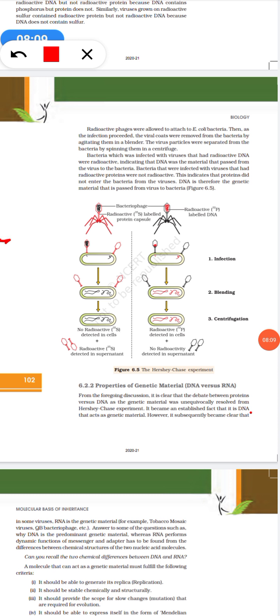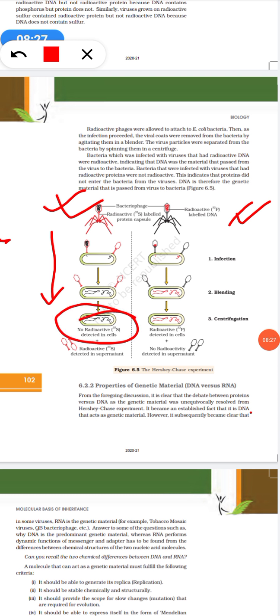So here we have the radioactive label S35 on the protein, and here the DNA is radioactive P32. So what happened when it entered? Okay, when the protein entered, this particular bacteria was no more radioactive. Okay, but when the DNA entered, the bacteria became radioactive.